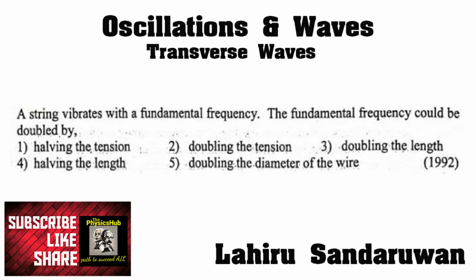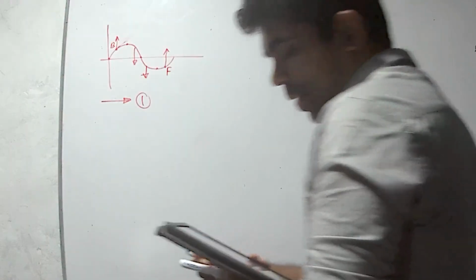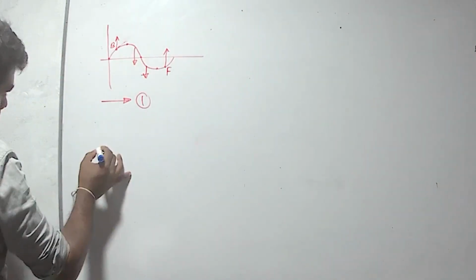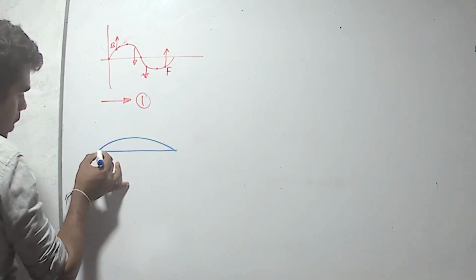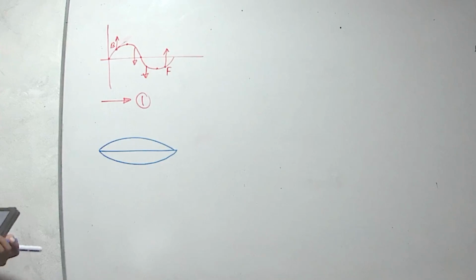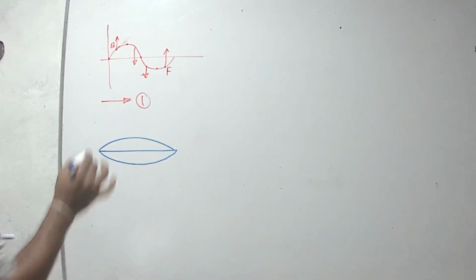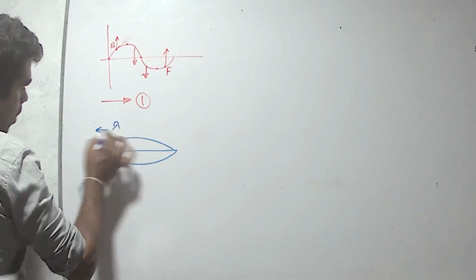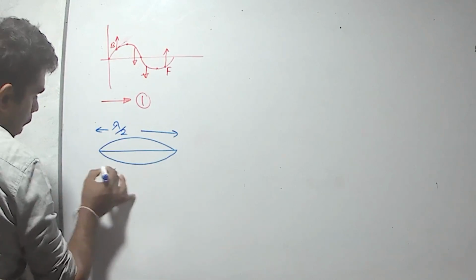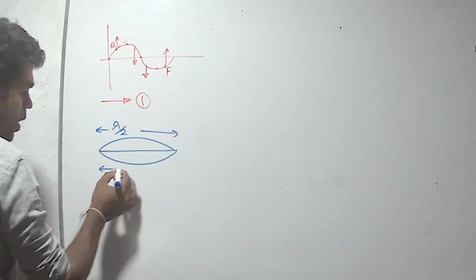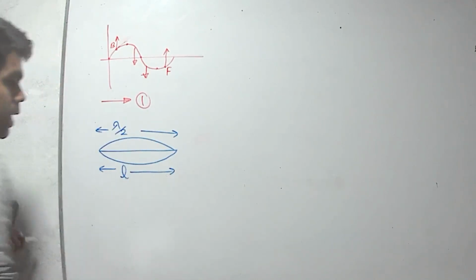The string vibrates with a fundamental frequency. The fundamental frequency could be doubled by... We know that when the string is vibrating in fundamental frequency, there is a wave pattern like this. Wavelength lambda over 2. There is only one loop, so you have to get half of the wavelength. It equals the length.